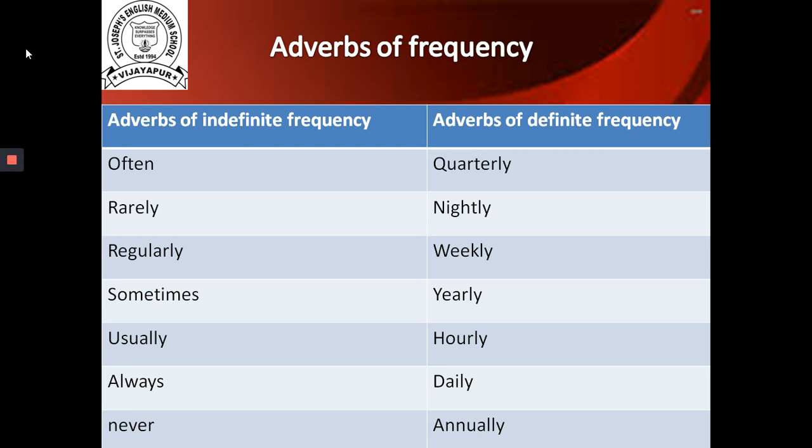Always means he always takes exams nicely, and he gets a good result. So this shows how often he gets a good result, and for that reason we can say it is frequency. So I am sure you get the difference between adverbs of time and adverbs of frequency.